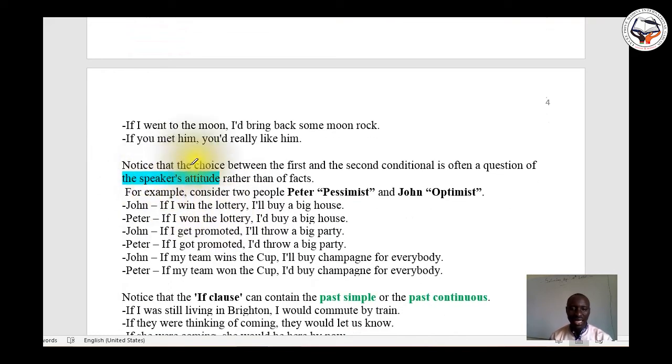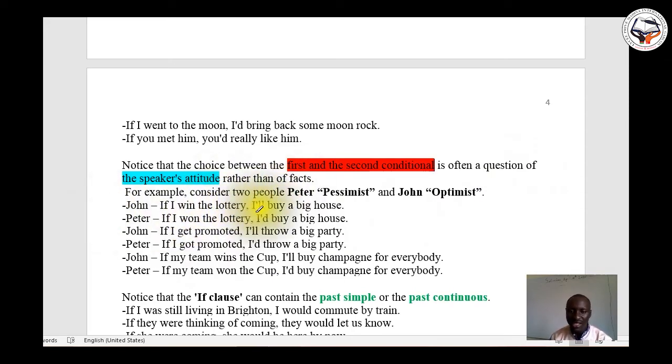Now we continue. Notice that the choice between the first and the second conditional is often a question of the speaker's attitudes. If we want to make the difference between the first and the second conditional, it depends on what? It depends on the speaker's attitude, rather than the facts.